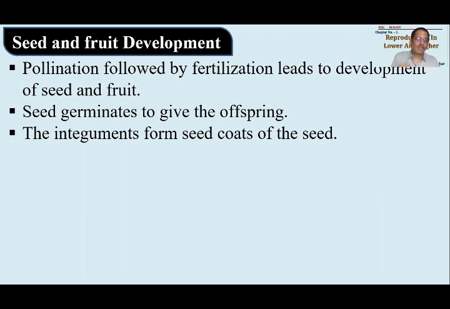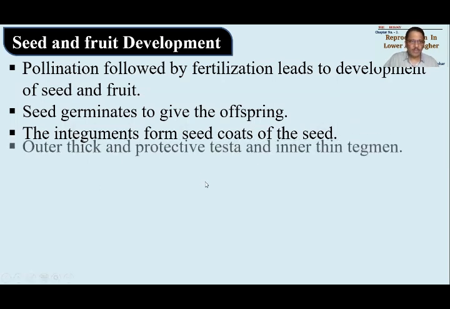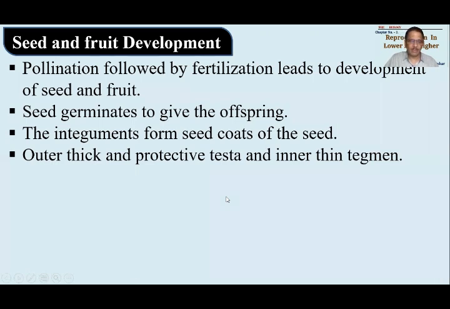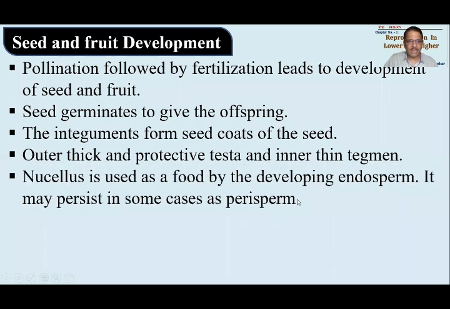Then there were two coverings present over it. Those coverings were called earlier integuments. Now they will become seed coats or seed coverings. Okay, there are two coverings available. Outer will be called as testa and inner is called as tegmen. So testa and tegmen are the two coverings available. Testa being outer will be naturally hard, rough and tough, and inner tegmen will be soft, thin and delicate.